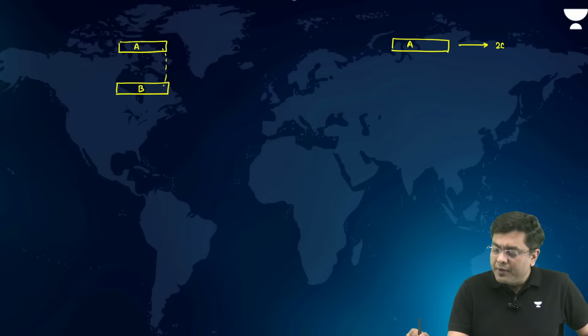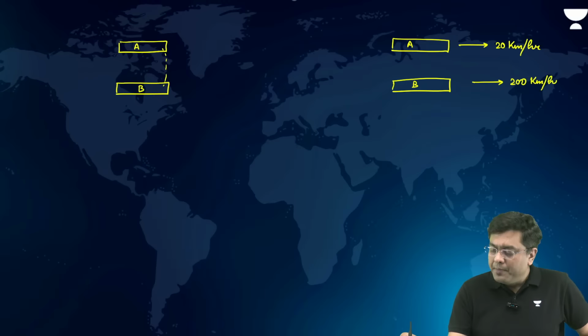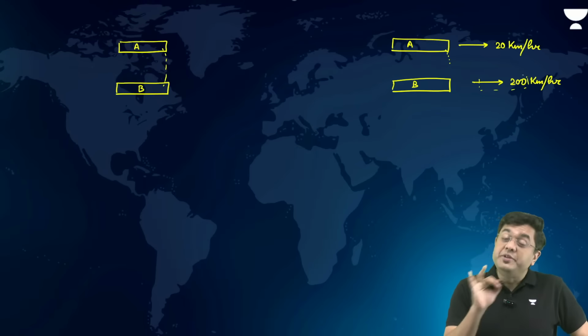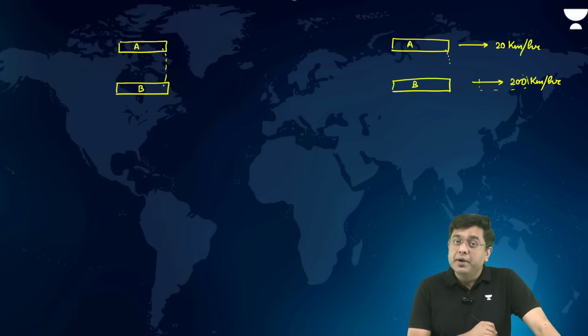Let's suppose you have car A and car B. Car A is moving at 20 kilometers per hour, car B is moving at 200 kilometers per hour. If A throws a ball to B, will B be able to catch it? No. B would have moved ahead by that point of time. So the object would have fallen behind, right?